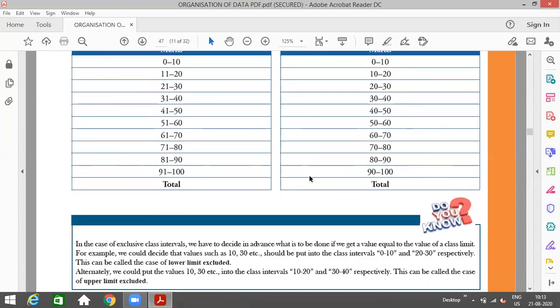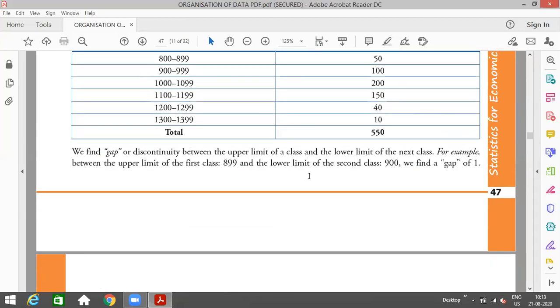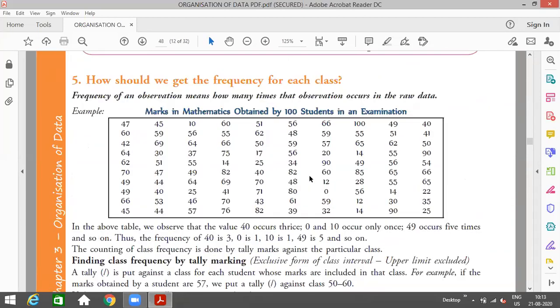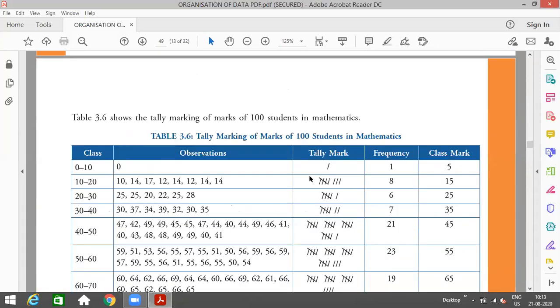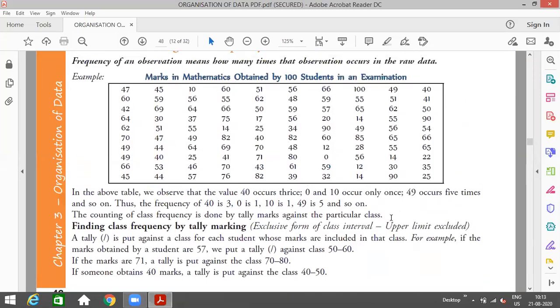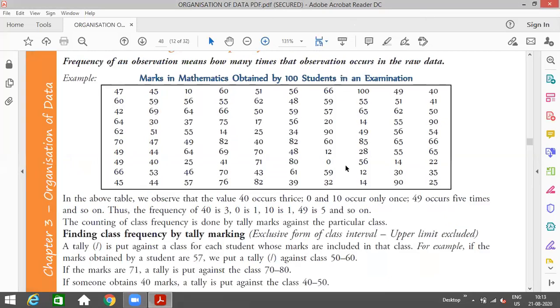Now let's take one example in which you will be given an exclusive series or maybe the raw data, and the question will ask to make the different types of series from that data only. What if I give you this question, as you can see on your screen? I think it's visible to all, right?